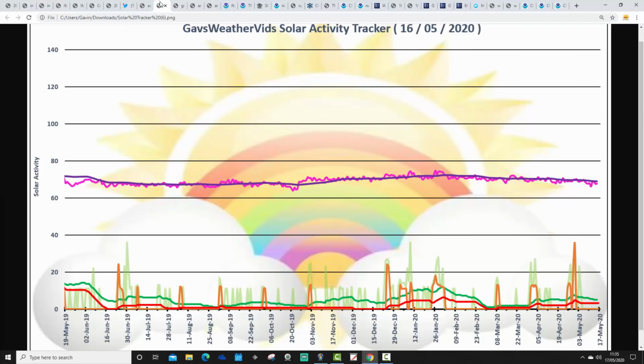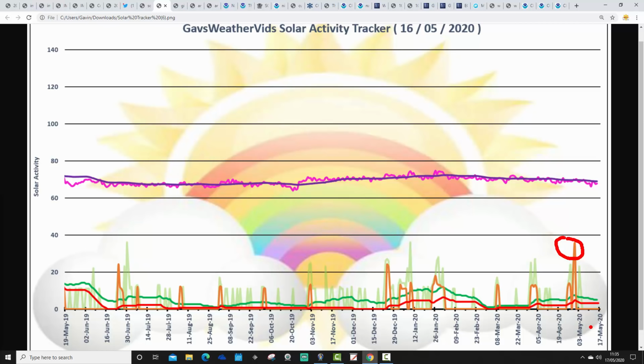Moving on to the GWV Solar Activity Tracker, which has been updated by a good friend, James Ackrill, up to yesterday, the 16th of May. This is how things are currently looking. Remember a little while ago, was it last week or the week before, that we saw these quite large spikes? We did have a little bit of an uptick around the end of April, beginning of May, in solar activity.